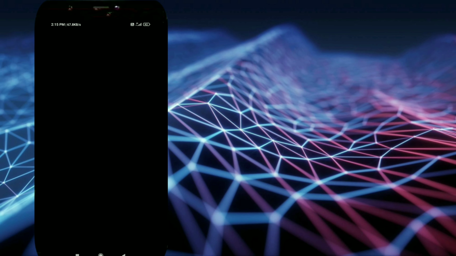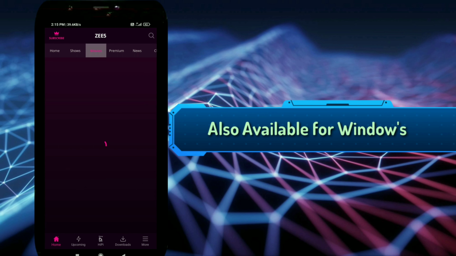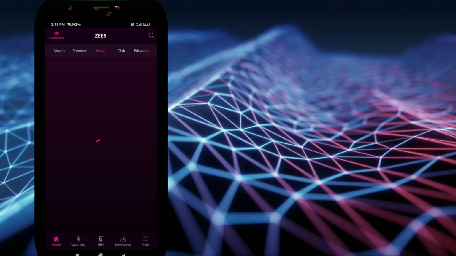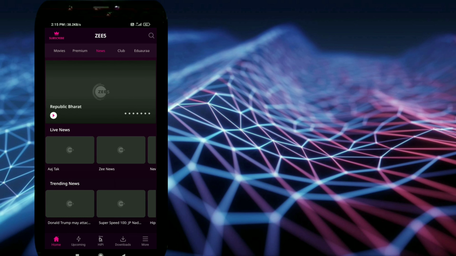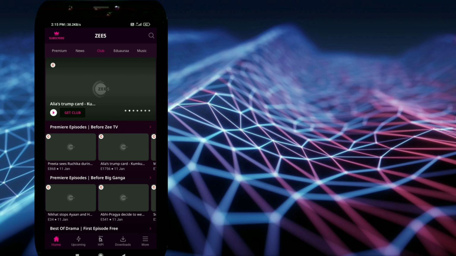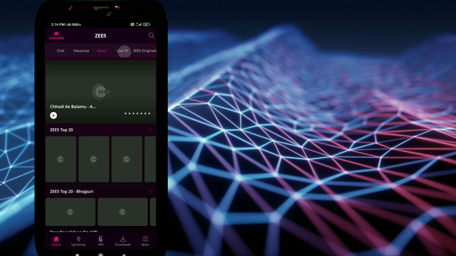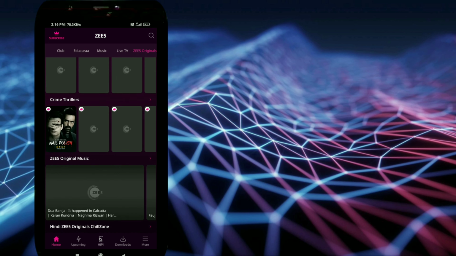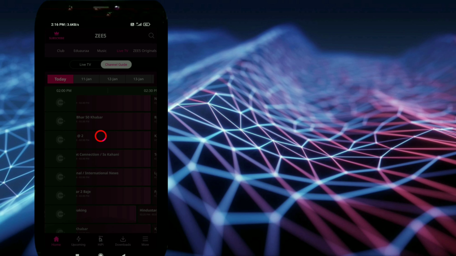Now let's move to the next one, that is ZEE5. ZEE5 is also a multi-talented OTT platform which gives you a large amount of content free of cost. Also this app has a premium subscription option. Here you see the various options, also short video type of features are given in this app.